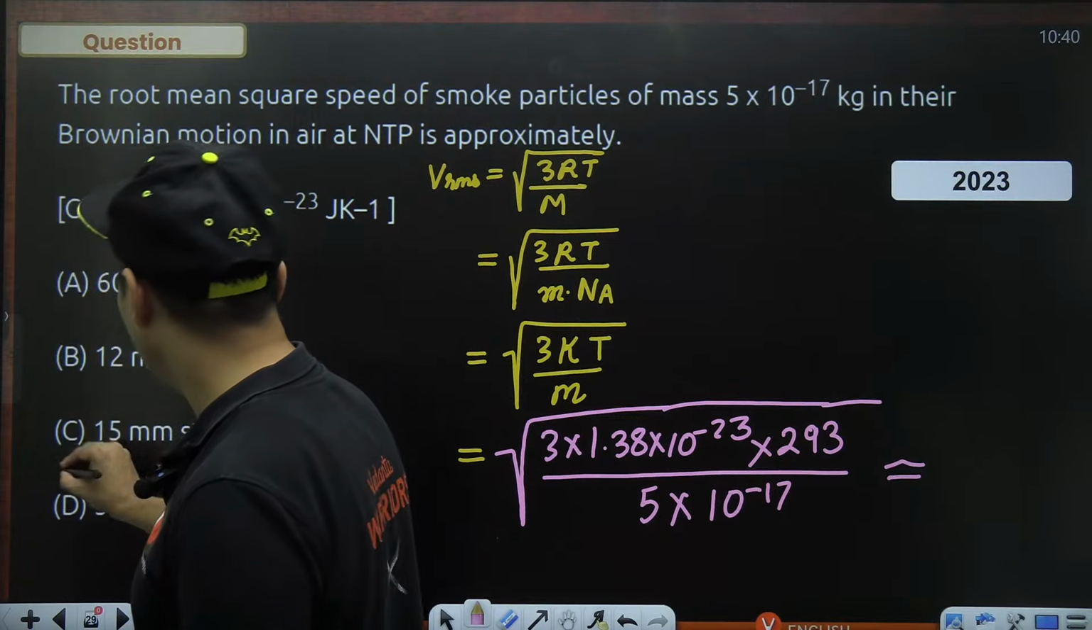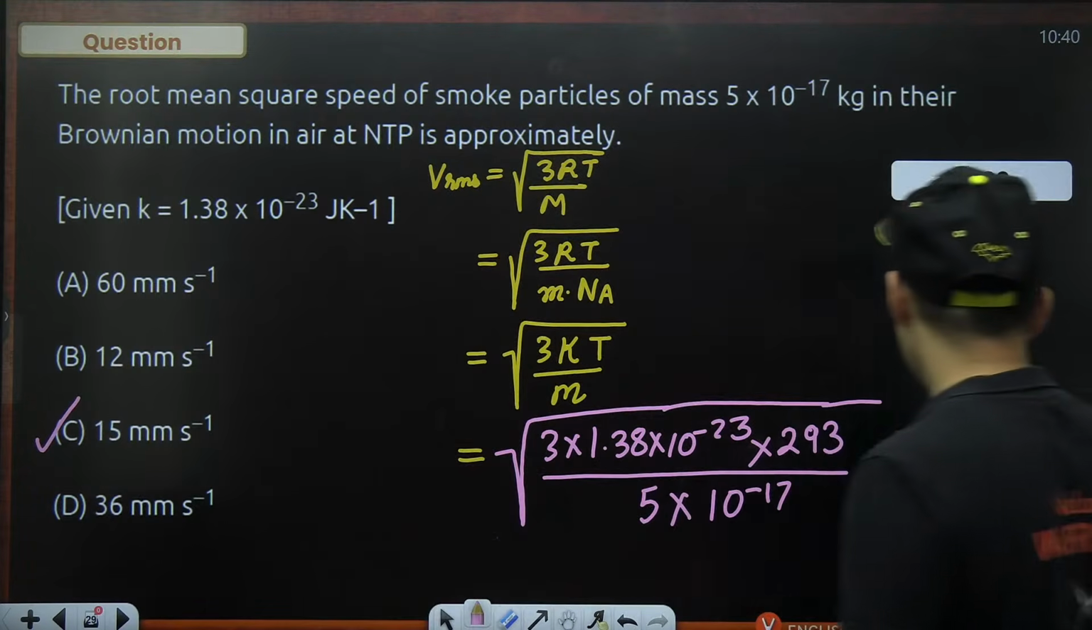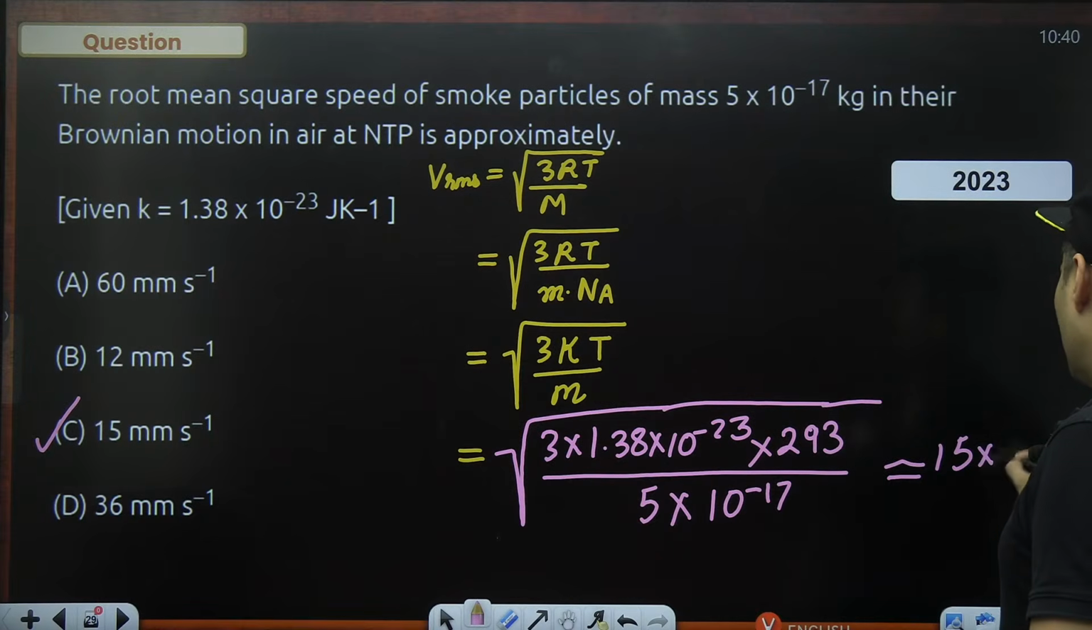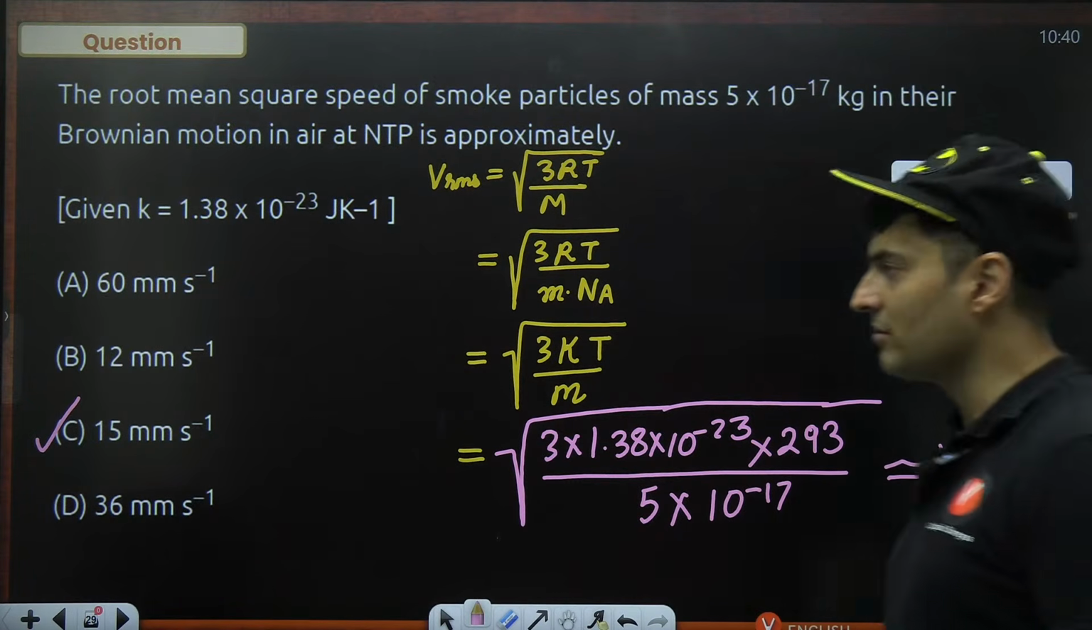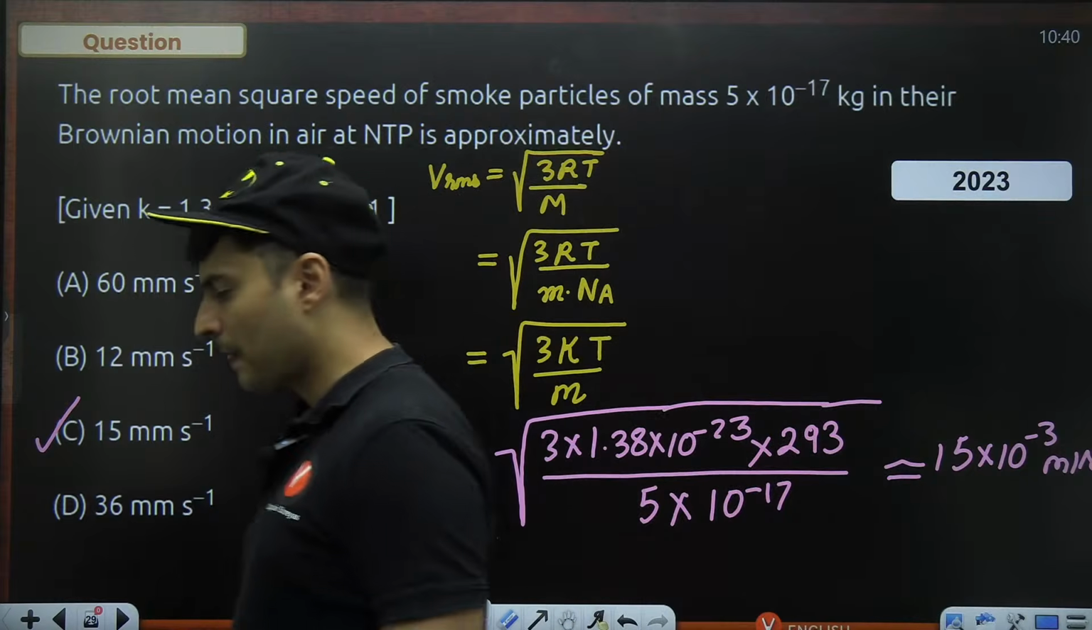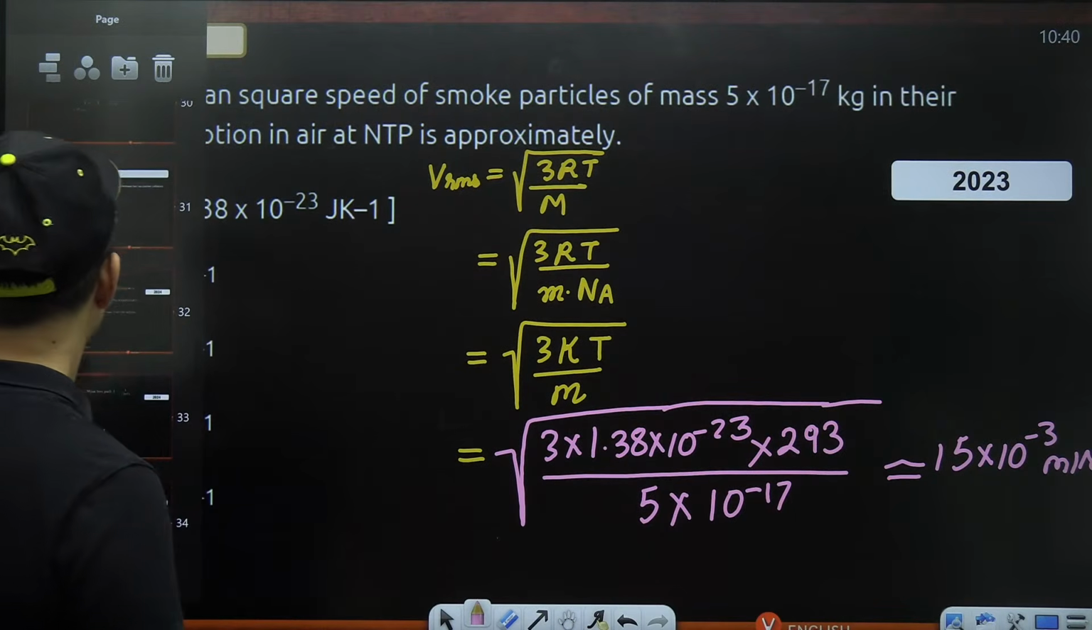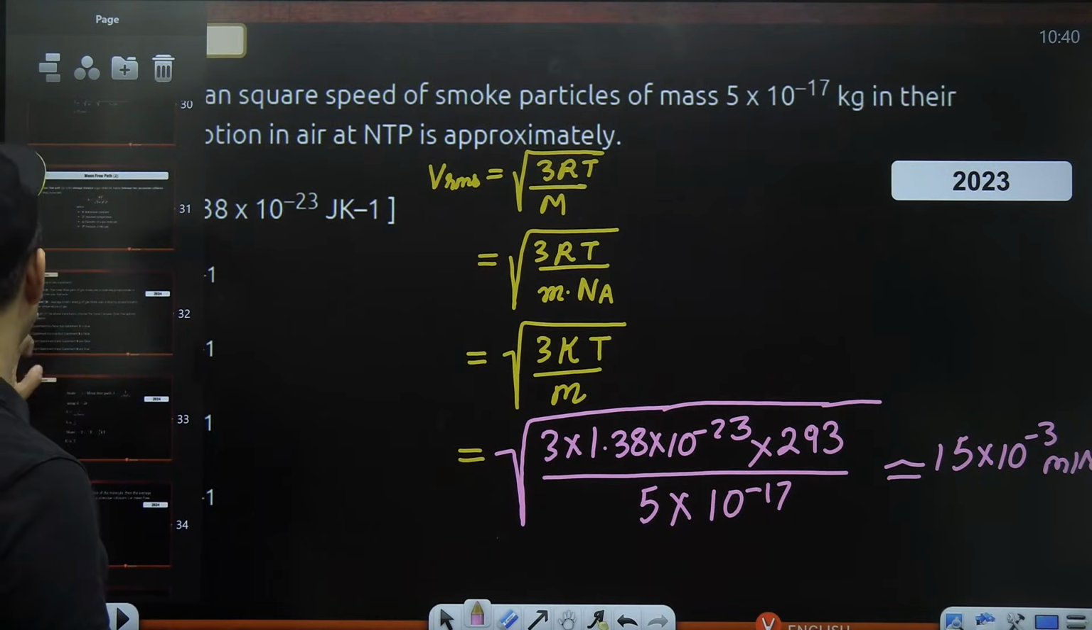C, Paka, 15 millimeters per second. Very good. So 15 into 10 to the power minus 3 meters per second. 10 to the power minus 3 is millimeters. That should be the answer. Very nice. Moving to the next question coming up on your screen.